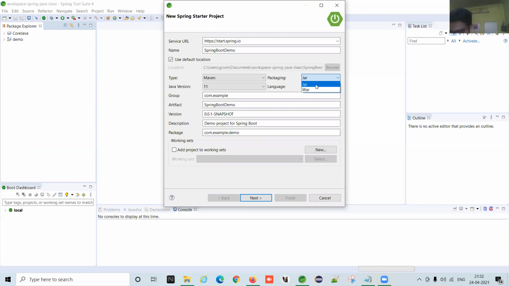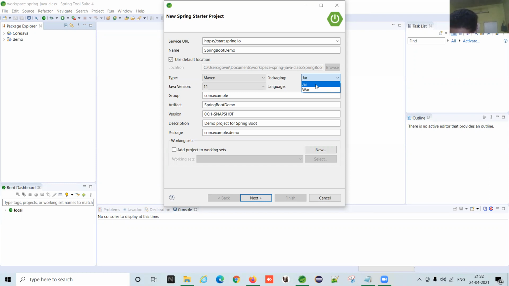Java archive means we can think of a desktop application, a core Java application. Just think of a calculator program. We can create a calculator program and make a jar file, and wherever we want to use it, we have to deploy that jar file on the particular device. And war file means web archive. It means web application. Jar file means core Java application. War file means web application.